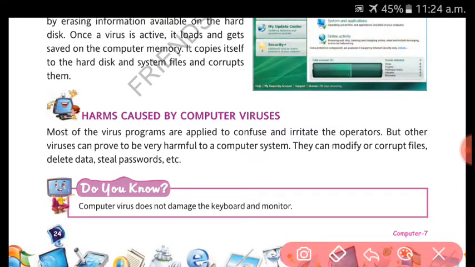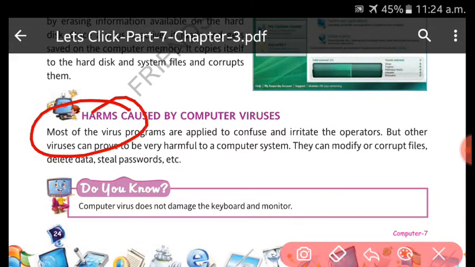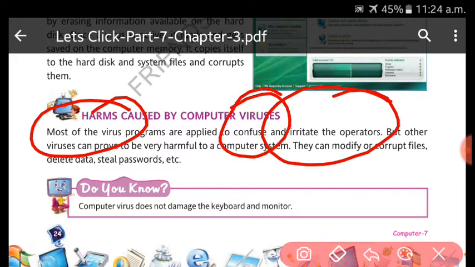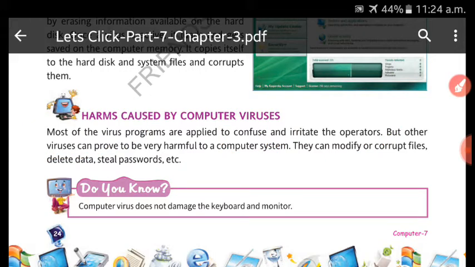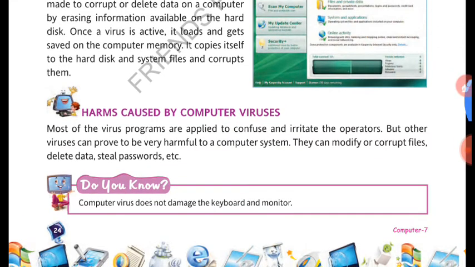Now, what kind of harms are there? Remember what is mentioned here: most of the viruses irritate the operators, they confuse the operators. Irritation means mentally disturbed. You will not be able to work on your computer system in that case. But the rest of the viruses can prove to be very harmful.